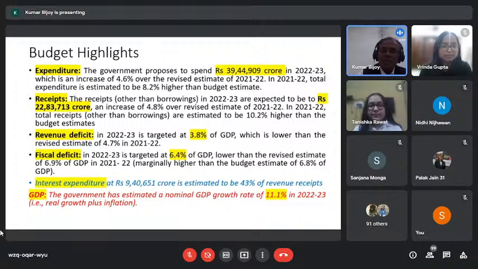If it is totally financed from borrowings, that borrowing will further add interest in the coming period, and that will create a burden on the economy. And if that borrowing is very high, a situation will appear where the government will not be in a position to honor that interest.